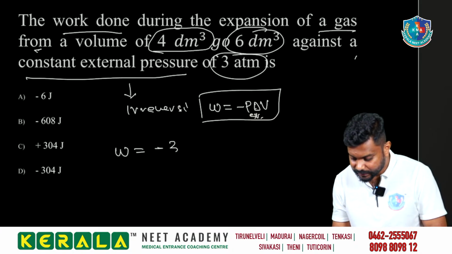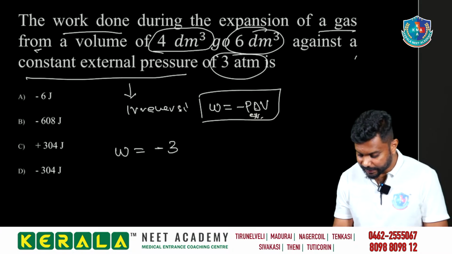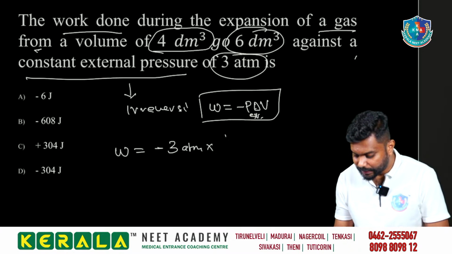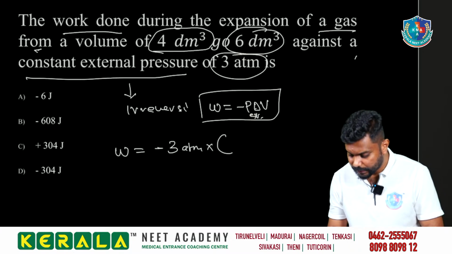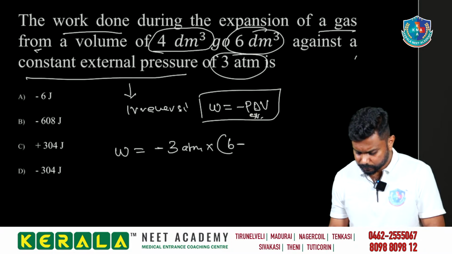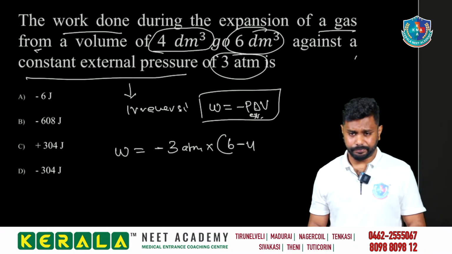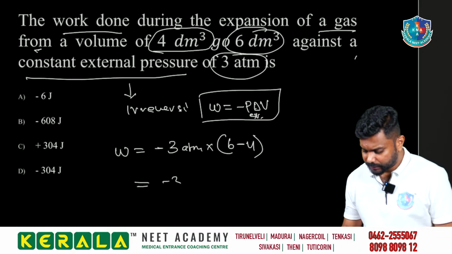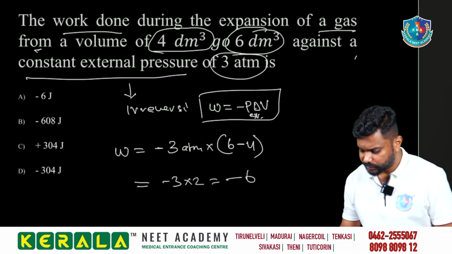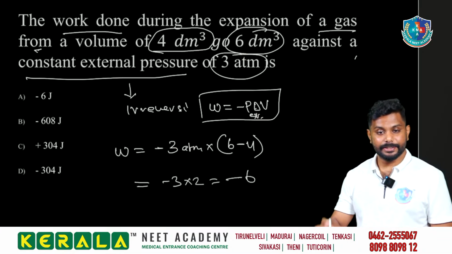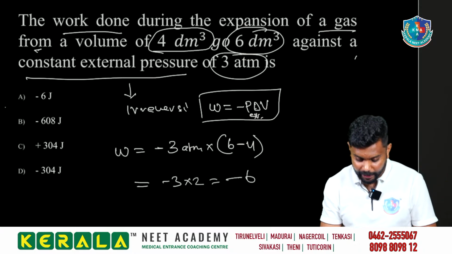What is the P external? We are having 3 atm. Into delta V. Delta V is equal to V2 minus V1. What is V2? That is equal to 6 minus 4, that is equal to 2. Minus 3 into 2, that is equal to minus 6. Is minus 6 in the options? Yes, we are having option A.